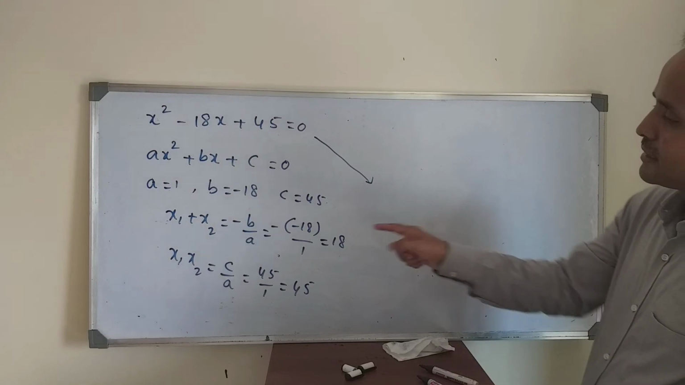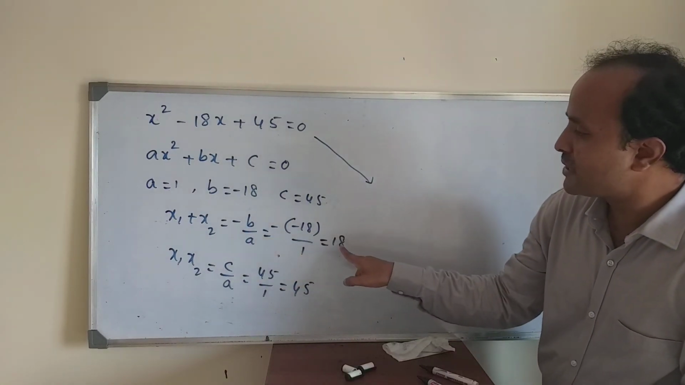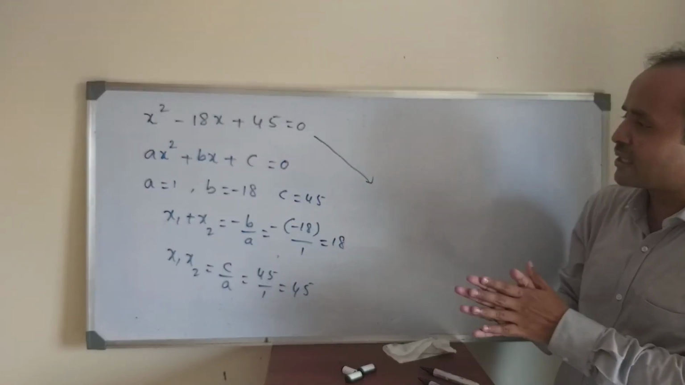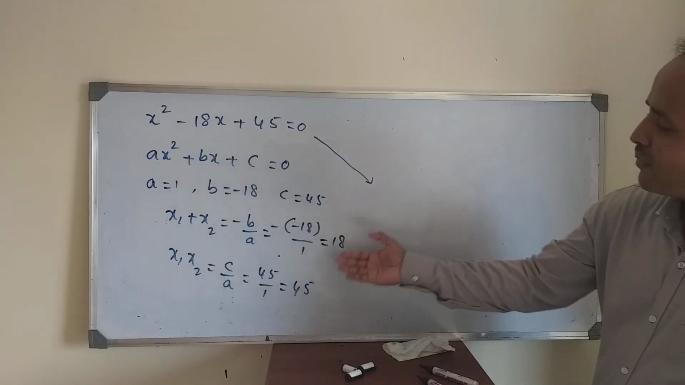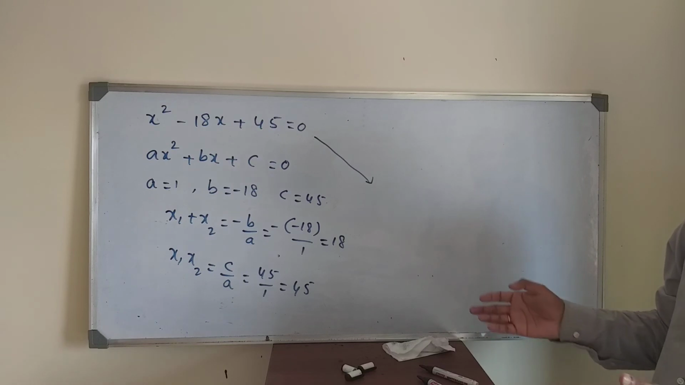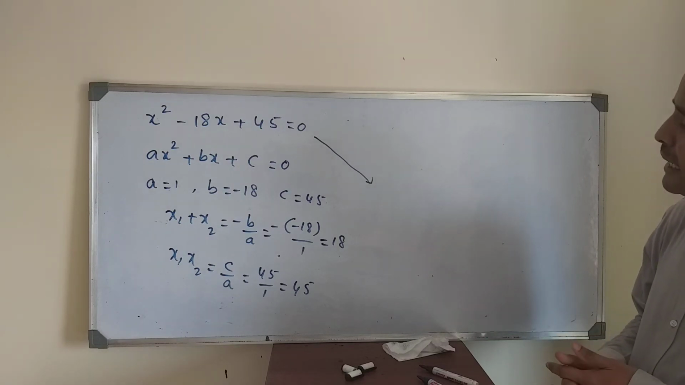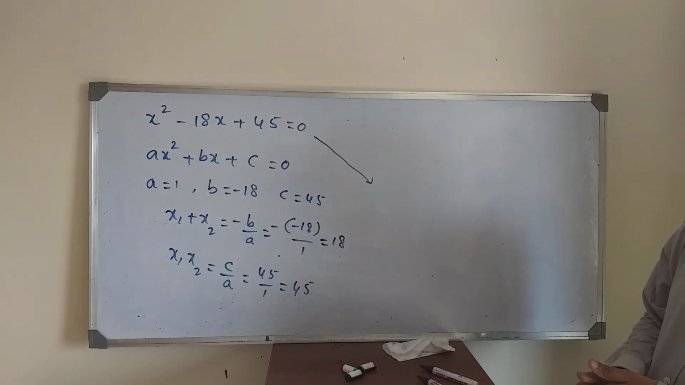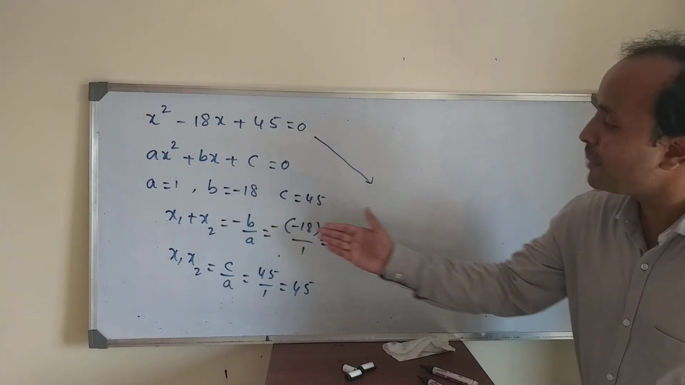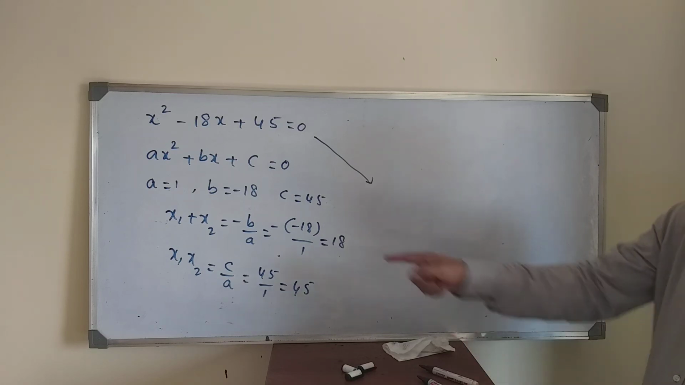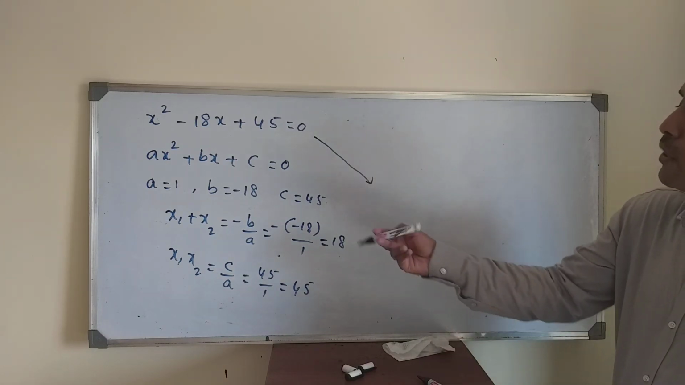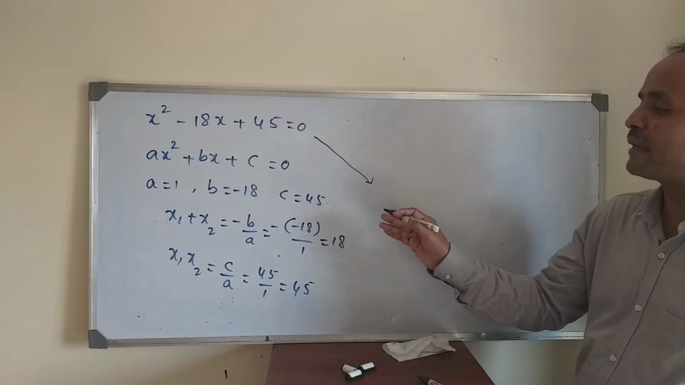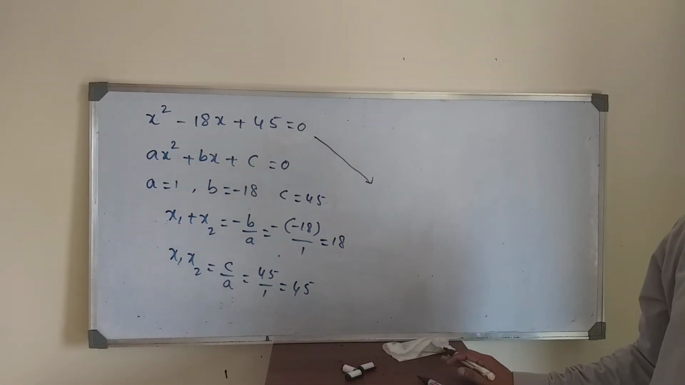So, you can analyze. Addition, how much is required? 18. Sum of the roots is 18. Product is 45. Product 45, addition 18 means 15 plus 3 is 18, and 15 times 3 is 45. You may get a doubt: why not 9 and 5? Correct, 9 times 5 is 45, right? But 9 plus 5 is 14. But we need 18. That's why the only possibility is what? 15 and 3. 15 and 3 is the answer, completed. x1 is 15, x2 is 3.